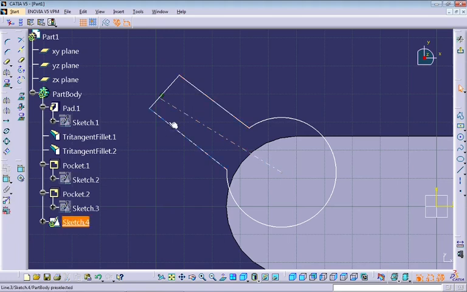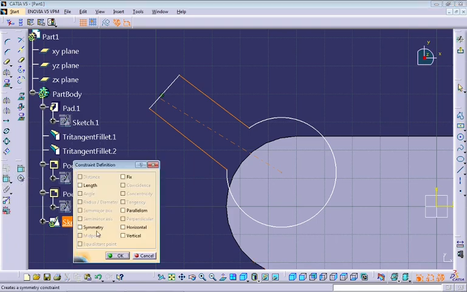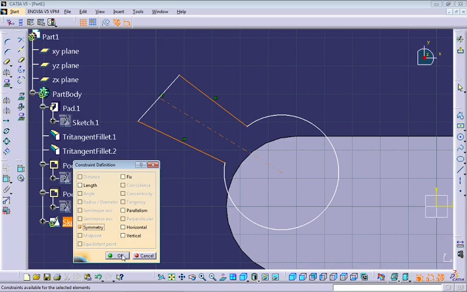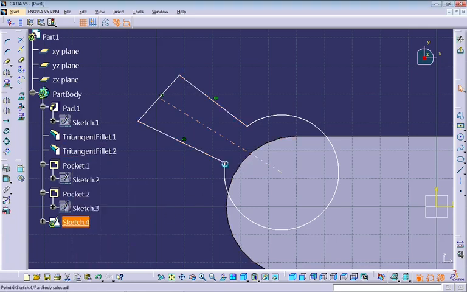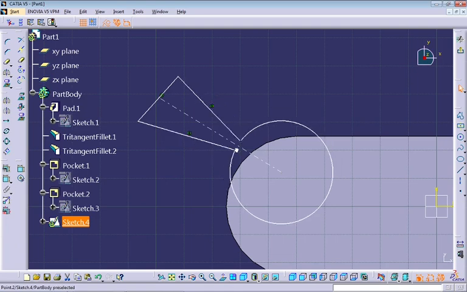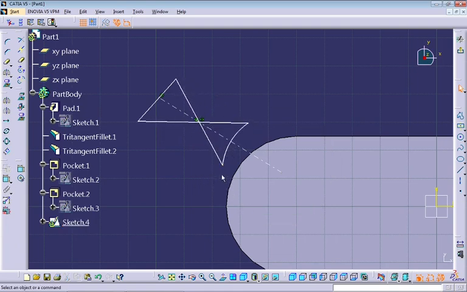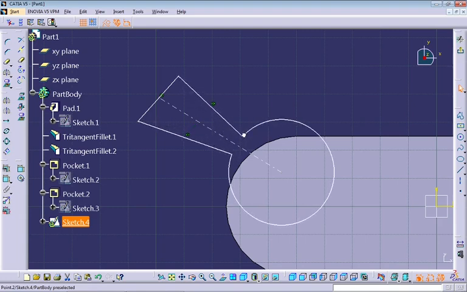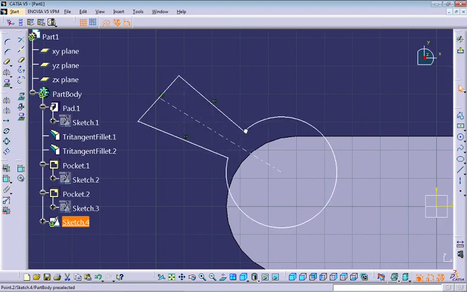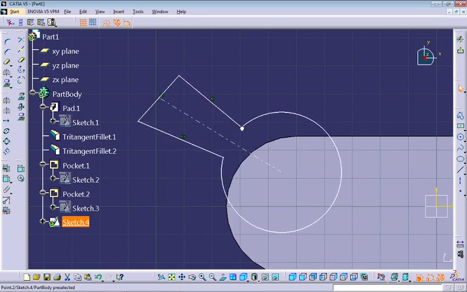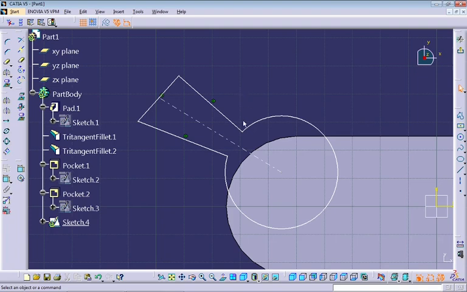Select these two lines and the axis line last. Selecting these three lines, go to constraints and select symmetry. Okay, maybe this situation will happen where this line crosses, but you can move the points here and correct this mistake. And what I'm going to do right now, let's create some dimensions.